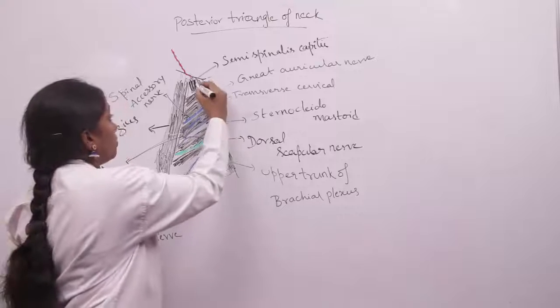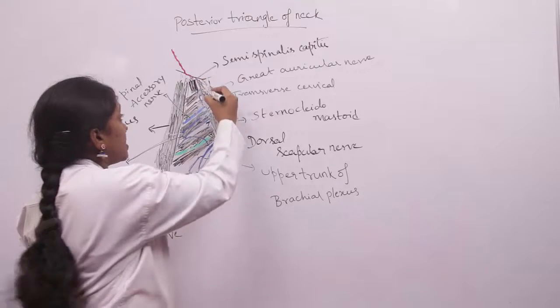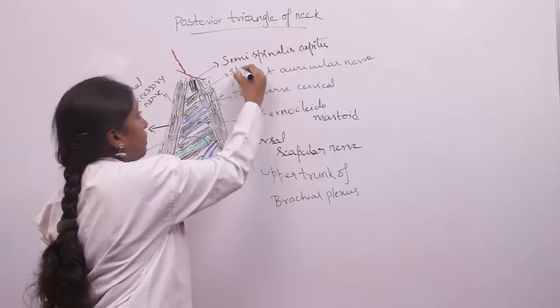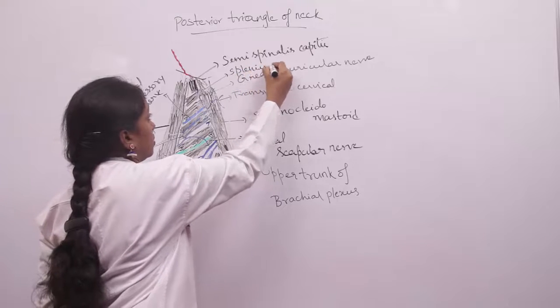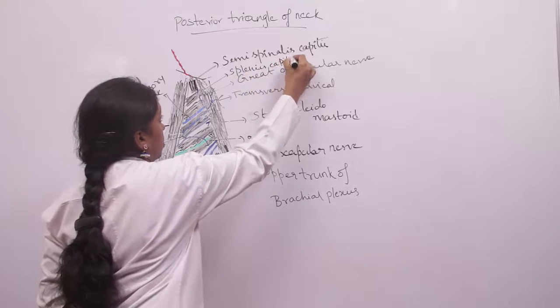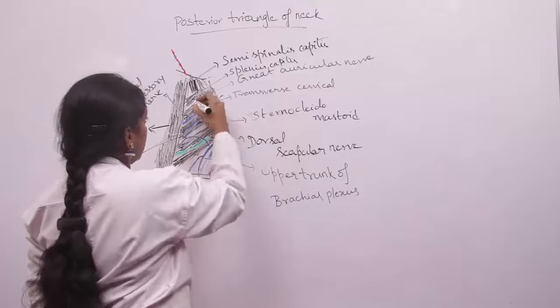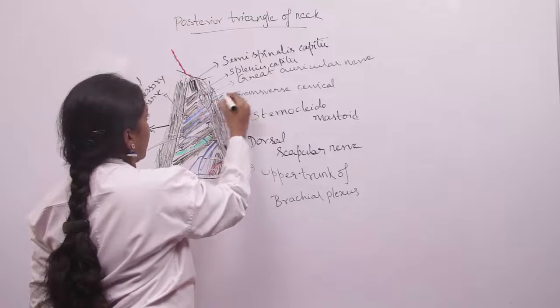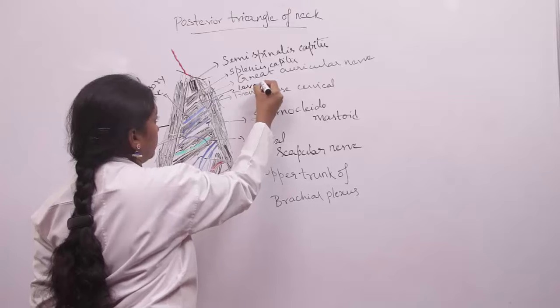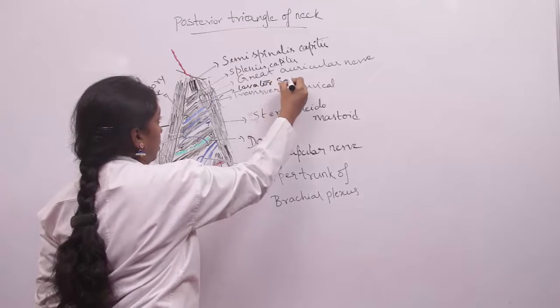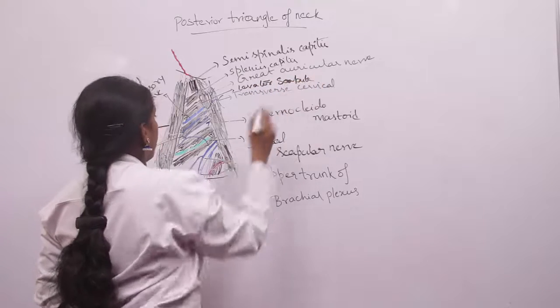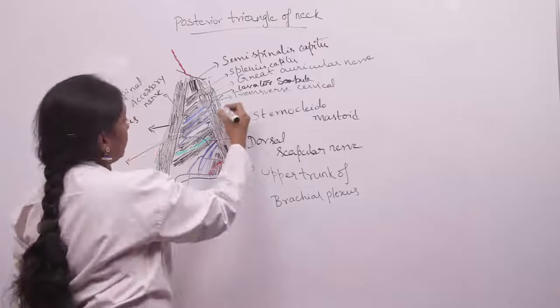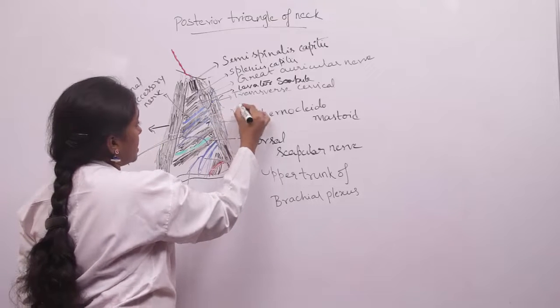The first muscle is semispinalis capitis, the second muscle is splenius capitis, the third muscle is levator scapulae, and the fourth muscle is the scalenus